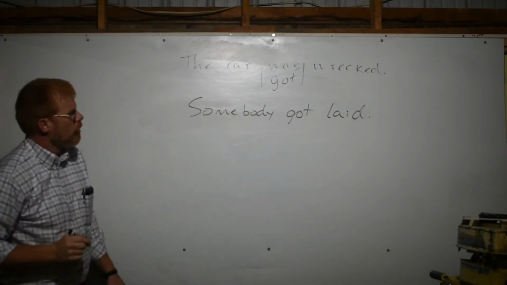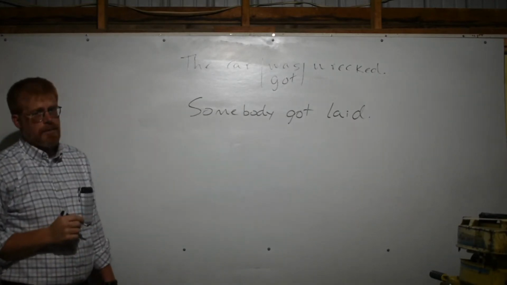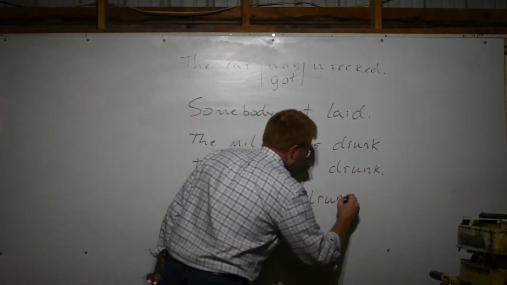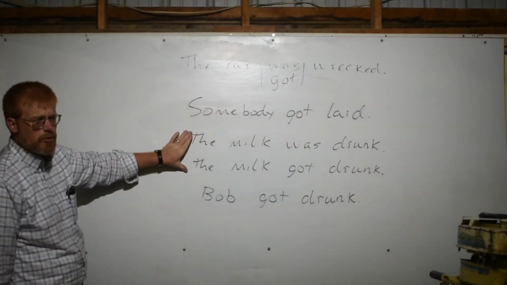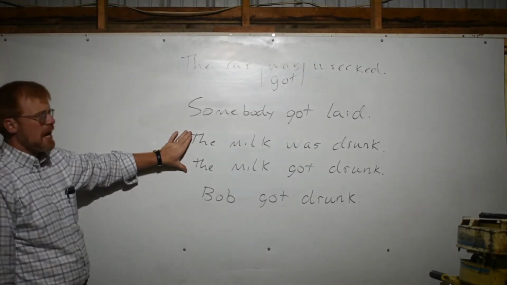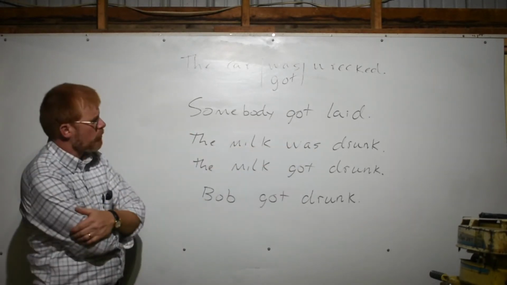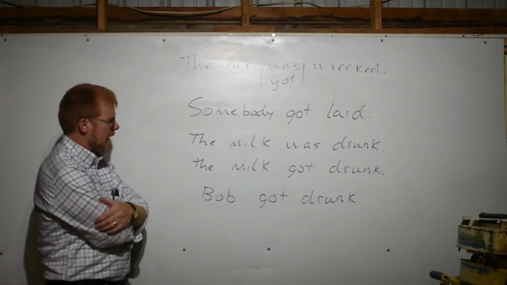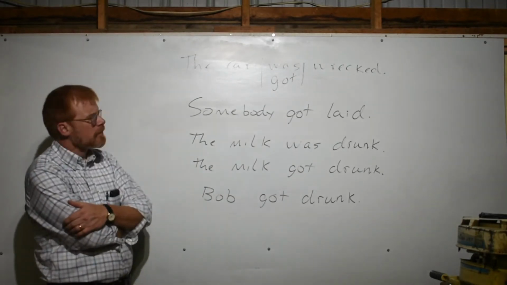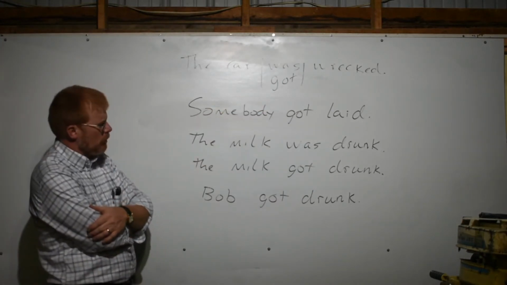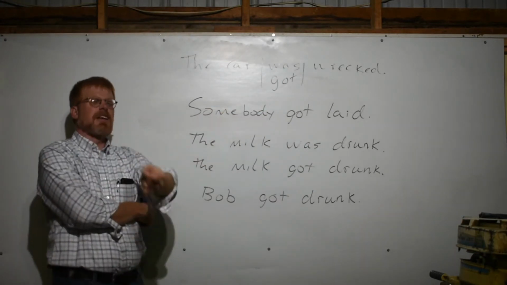If we used was in here, it simply wouldn't mean the same thing. We can switch between the two freely in everyday speech, even if we might prefer this one most of the time in informal writing. We do use got sometimes, though, in order to signify the suddenness of an action.